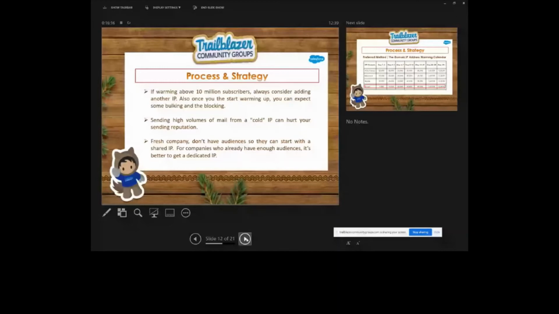Then fresh companies can also start with a shared IP. But if you are not fresh, meaning you have enough audience, then you can start with a dedicated IP as well. Dedicated means your IP is not shared with other users, so you have more control over your monitoring process, and you can also check what is sent from your IP. So it's always better for managing the reputation.